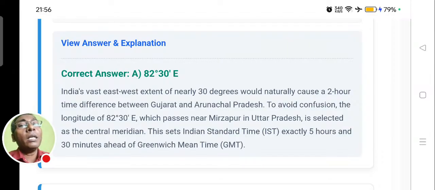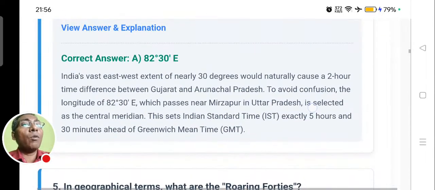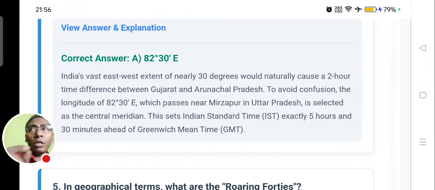And it says India's vast eastward extent of nearly 30 degrees would naturally cause a 2 hour difference between Gujarat and Arunachal Pradesh. To avoid confusion, the longitude is passing through Mirzapur. Earlier we used to say this meridian is passing through Allahabad, but now the update is Mirzapur, Uttar Pradesh, and the time reflecting on this meridian is considered the standard time, IST.